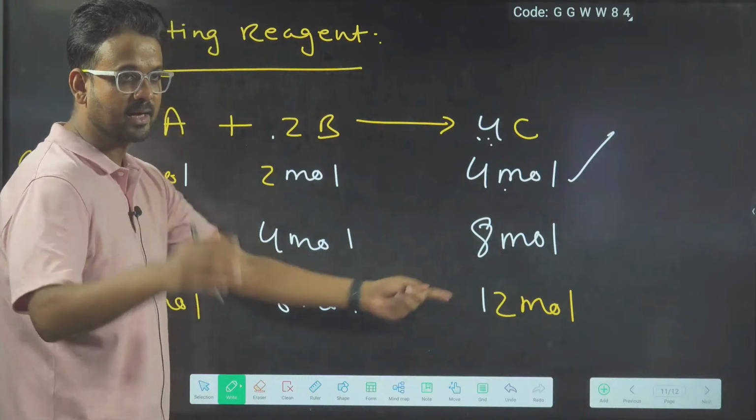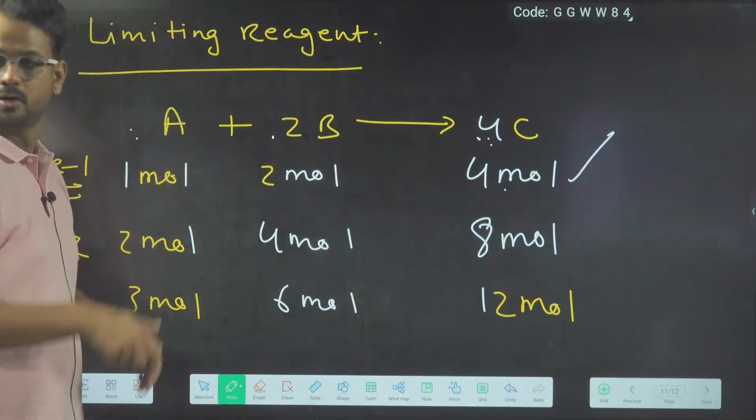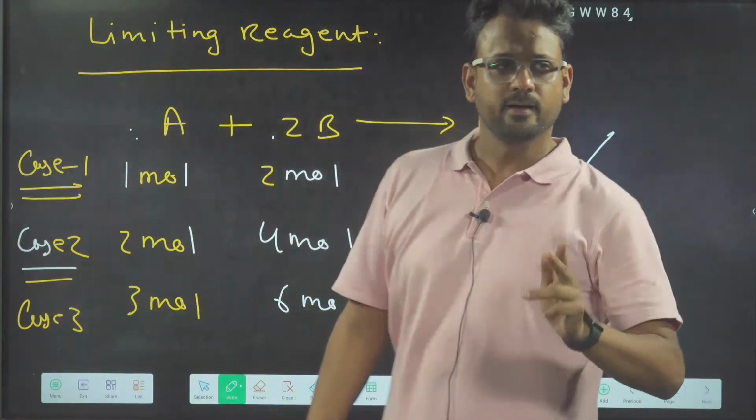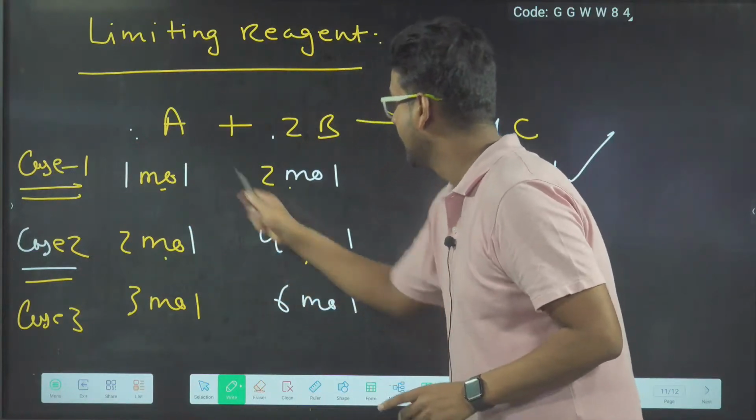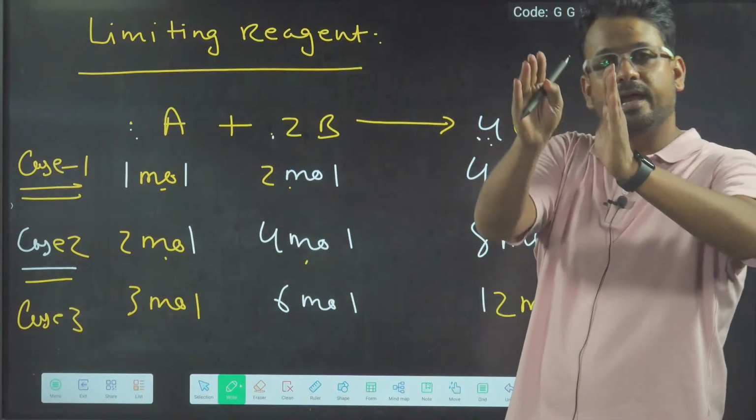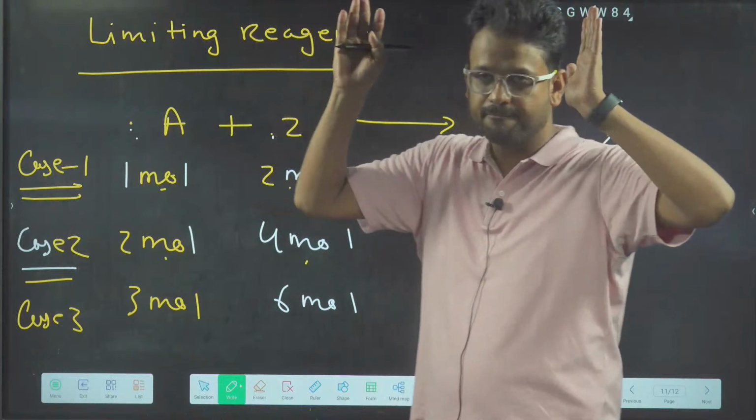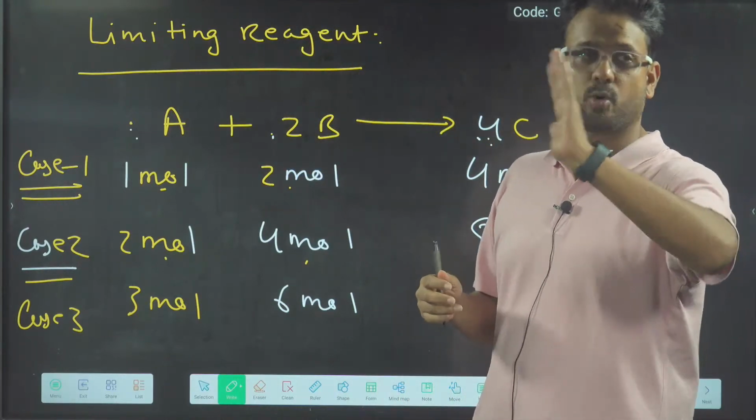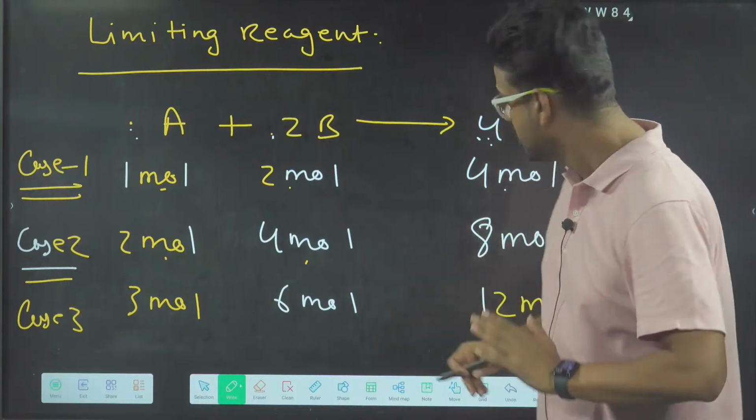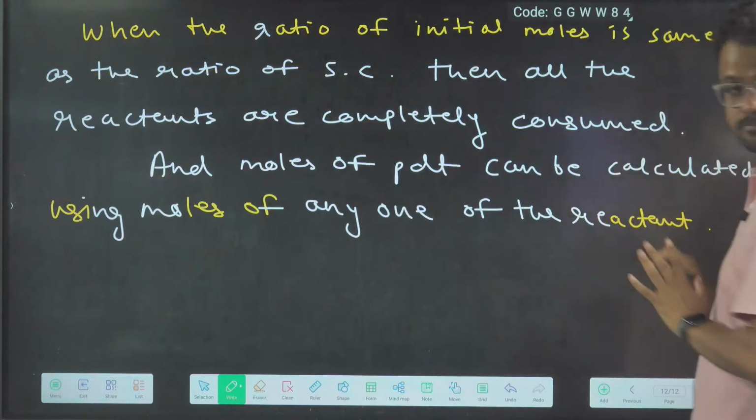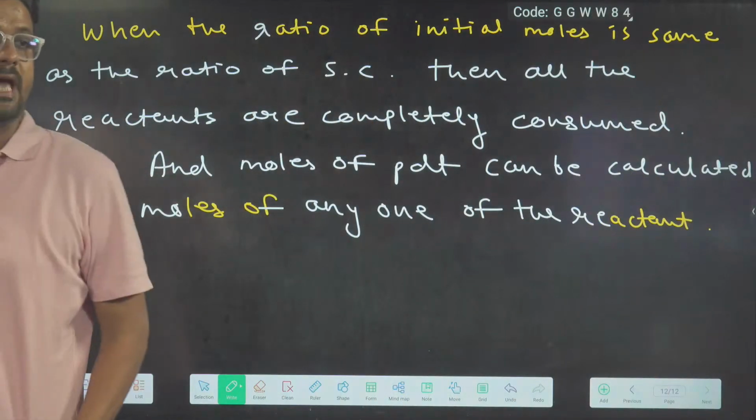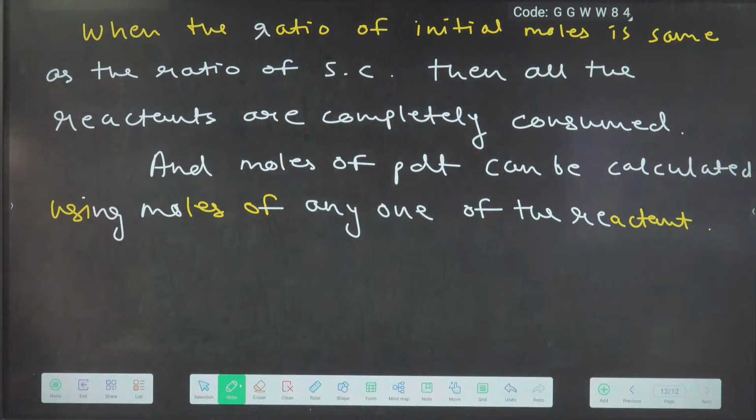So whether you apply grand power on A and C or you apply grand power on B and C, you will get the same answer in every case. When this ratio and this ratio are equal, then every reagent is completely consumed, and product can be calculated using any one. Okay, quickly note it down. And moles of product can be calculated using moles of any one of the reactants. Quickly note this.